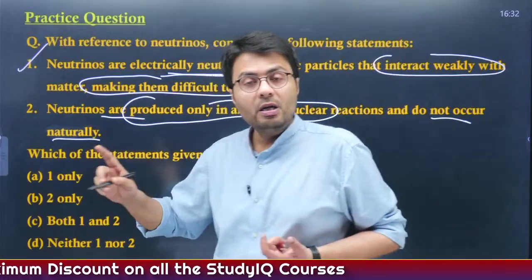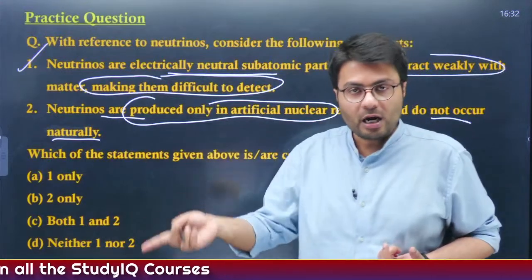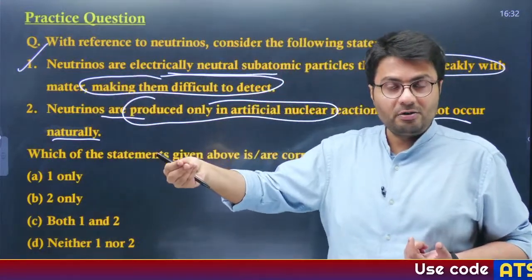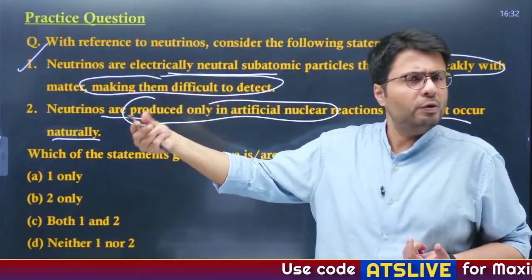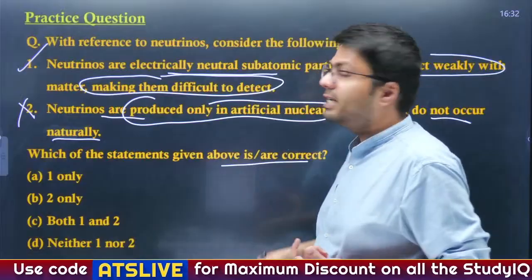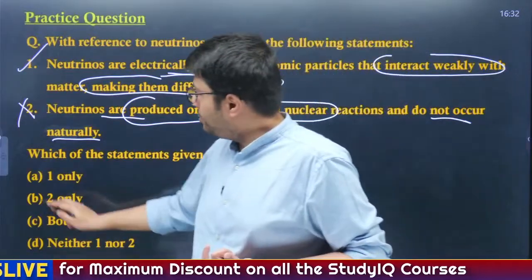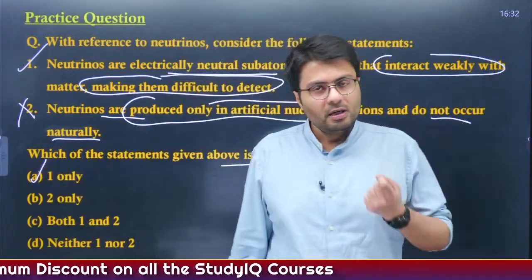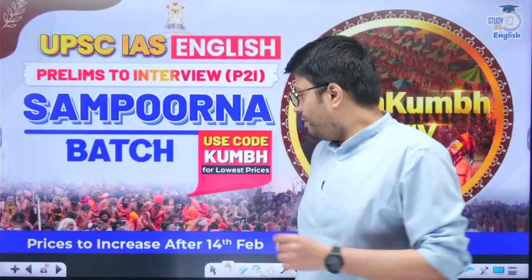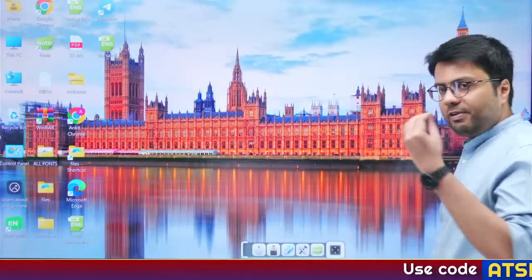Also, neutrinos are produced only in artificial nuclear reactors and do not occur naturally. What did I tell you? These occur both naturally and are produced artificially. Naturally from the emergence of the universe, like the process of Big Bang, and also from the explosion of stars, supernovae, etc. So the second statement becomes incorrect. Which of the statements given above is or are correct? Option A here is the right answer. Therefore, A is correct.